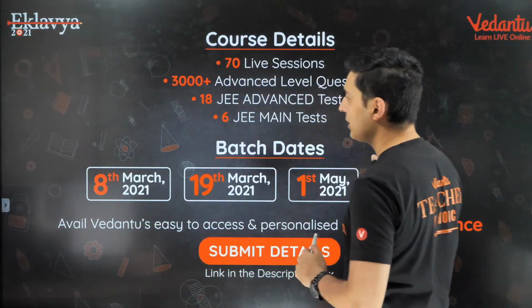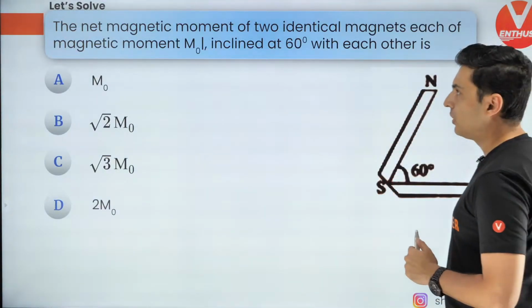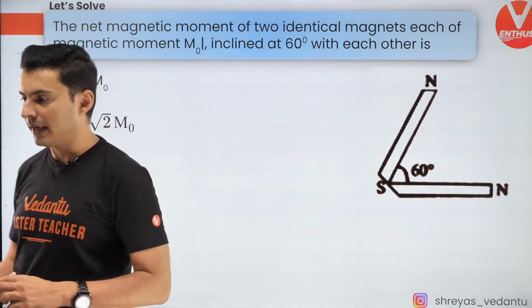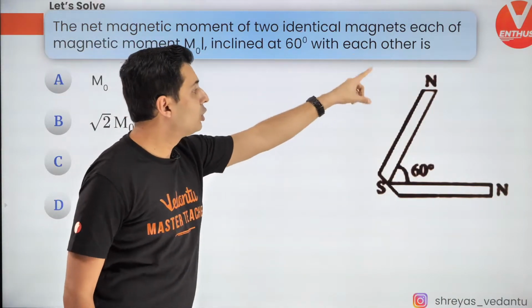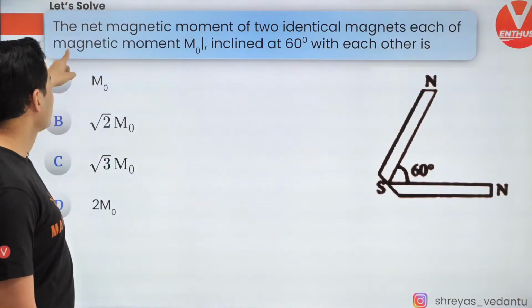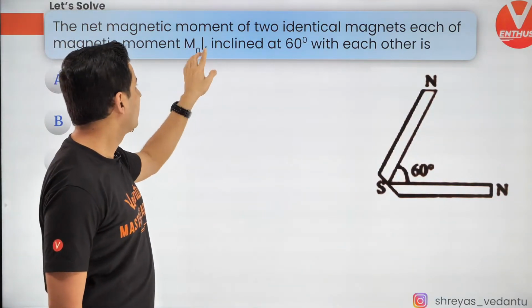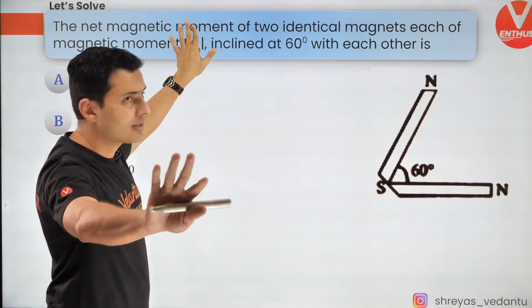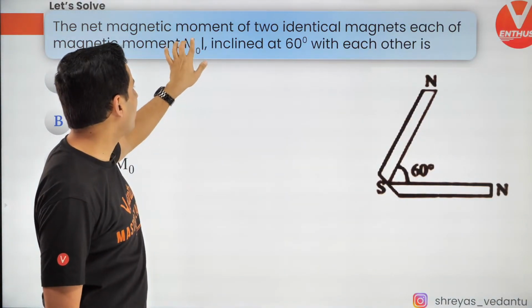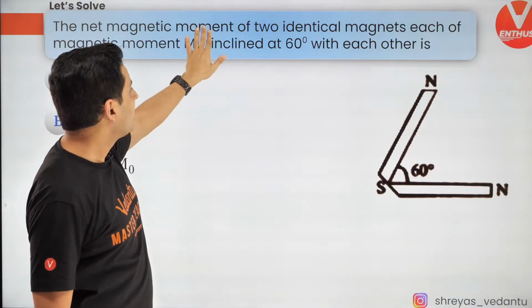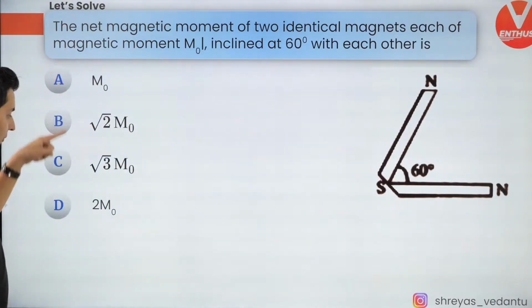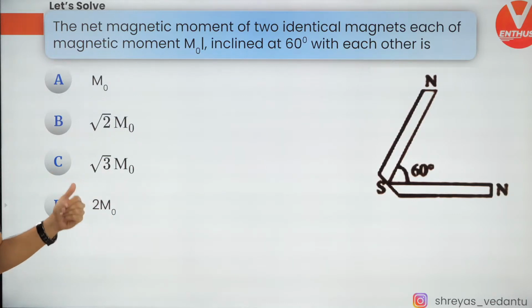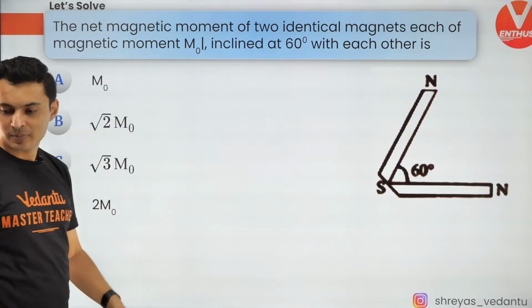Very good, Harsh Krishnan. And here's the first question up on your screen. Let's see how many of you are going to get this. The net magnetic moment of two identical magnets, each of magnetic moment m naught, inclined at an angle of 60 degrees to each other, is which of the following? This line has come extra, just ignore that. It is just m naught, guys. I'm going to give you some time. Let's see how many of you are going to get it.